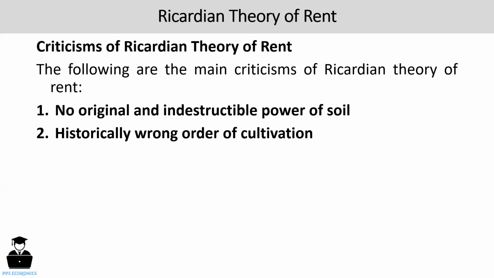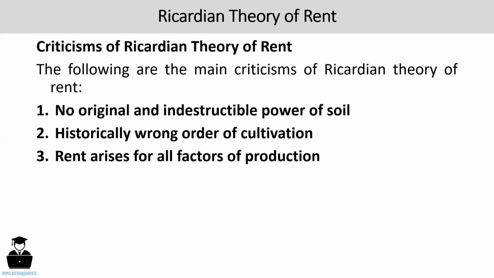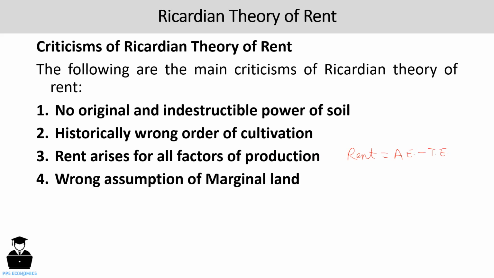So the order of cultivation given by Ricardo is wrong. Next one is that rent arises for all the factors of production. According to modern economists, rent is equal to actual earning minus transfer earnings, and rent arises not only for land, but also for other factors of production.